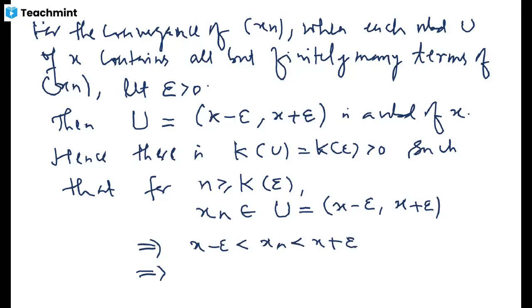This is equivalent to writing mod of xn minus x is less than epsilon, and it holds for every n greater than or equal to n epsilon. Hence, this proves that this sequence is a convergent sequence. So this is the equivalent definition of convergence of a sequence using the concept of a neighborhood.